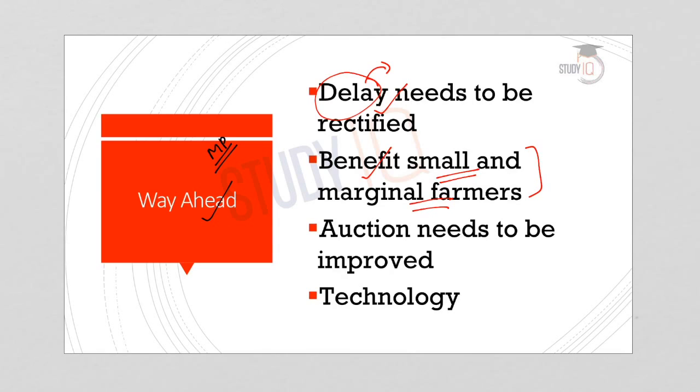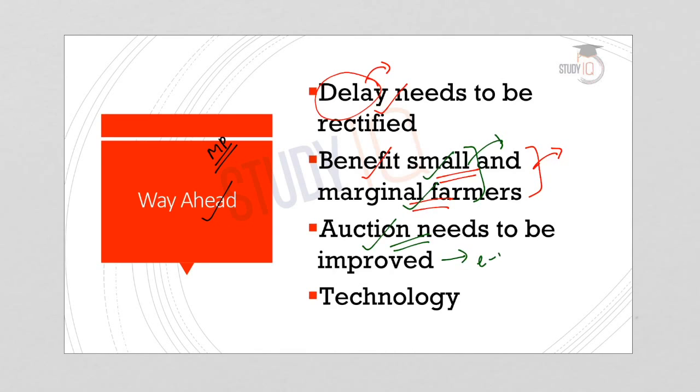We have seen that the major concern is the cartelization of the traders. So this scheme is being criticized that it is benefiting the traders more than the farmers. So government should ensure that the small and the marginal farmers for whom the scheme has been targeted are benefited out of the scheme. And thirdly, the auction system needs to be improved.